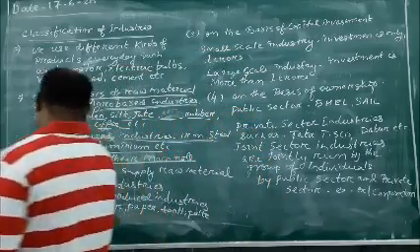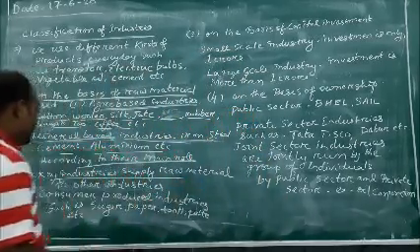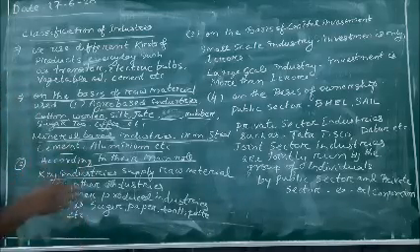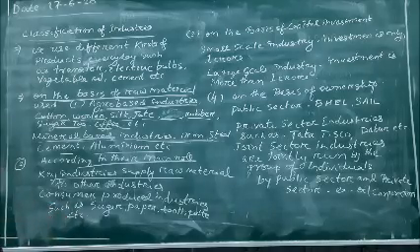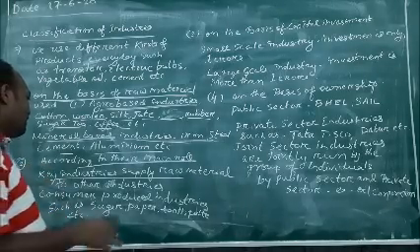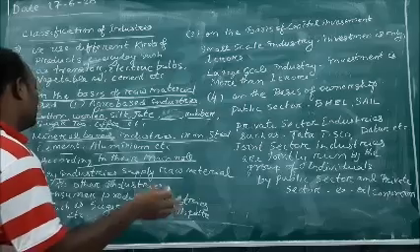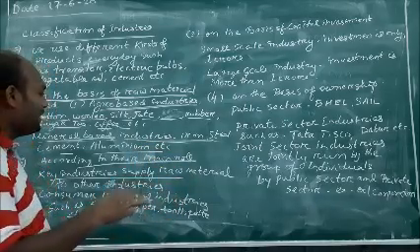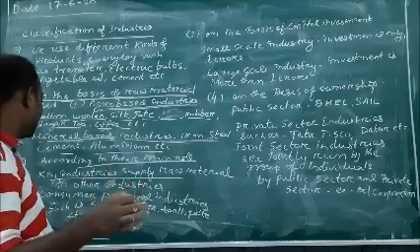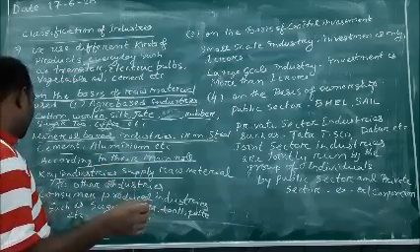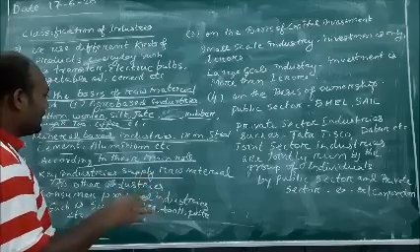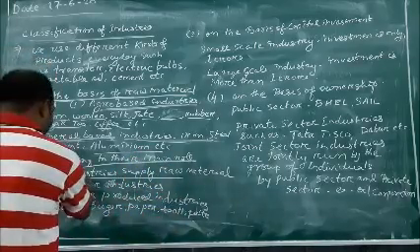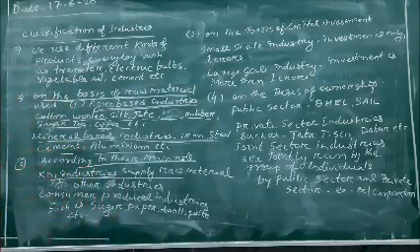In key and basic industry we are making the raw materials, and those raw materials go to other industries in order to make different kinds of materials. The key and basic industries are supplying raw materials to other industry. That is why it is in the category of basic and key industry.